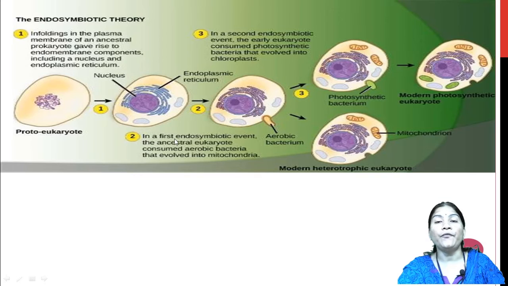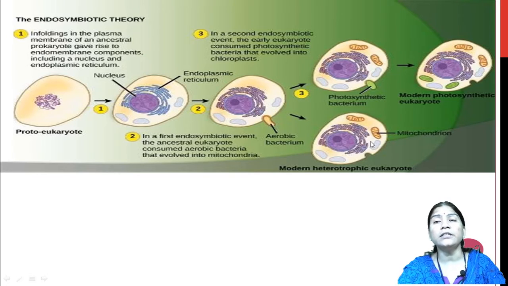After that, in a first endosymbiotic event, the ancestral eukaryote consumes some aerobic bacteria. These cells, which contain the nucleus and this network of the endoplasmic reticulum, engulf this aerobic bacteria, which afterwards evolve into the mitochondria.